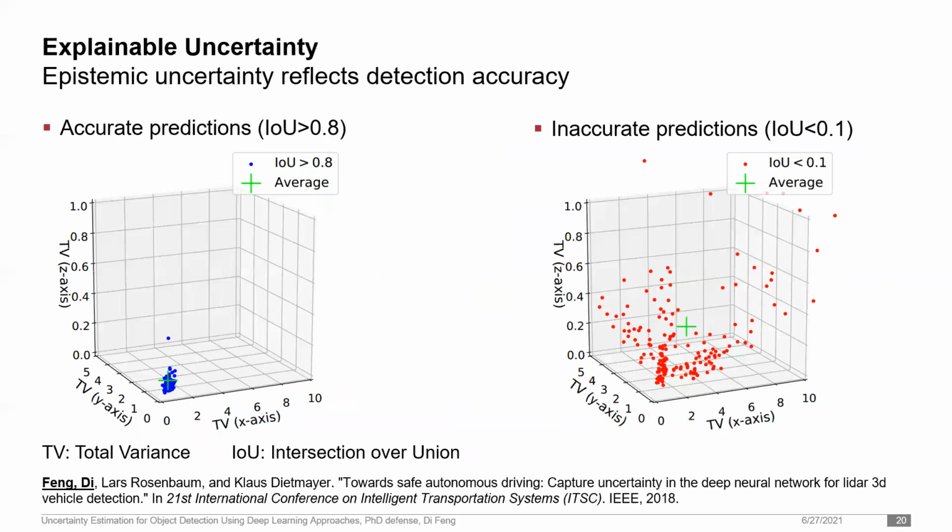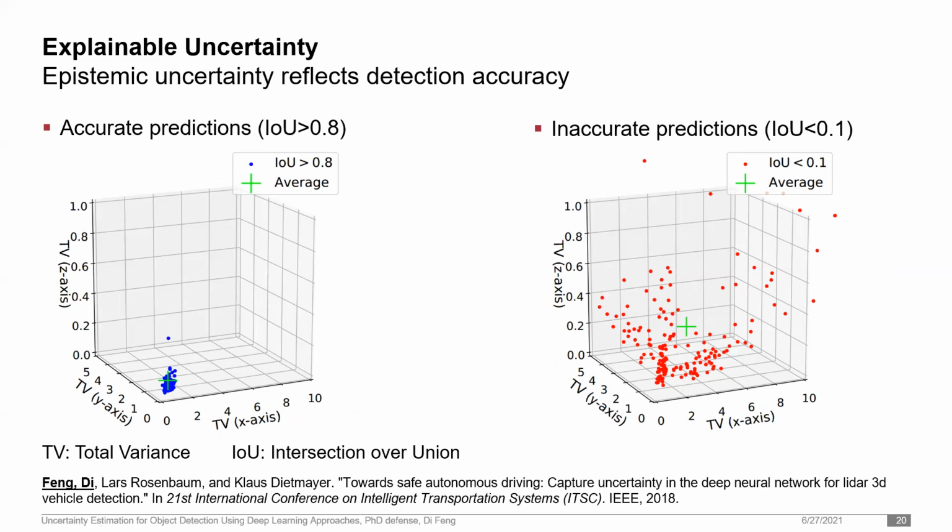First, I studied the behavior of epistemic uncertainty. This type of uncertainty is found to be affected by the detection accuracy. The following plots show the distributions of epistemic uncertainty for predictions in an autonomous driving dataset. The uncertainty is measured by the total variance scores for all accurate predictions on the left and inaccurate predictions on the right. The detection accuracy is measured by the intersection over union, or IOU scores. The higher, the better.